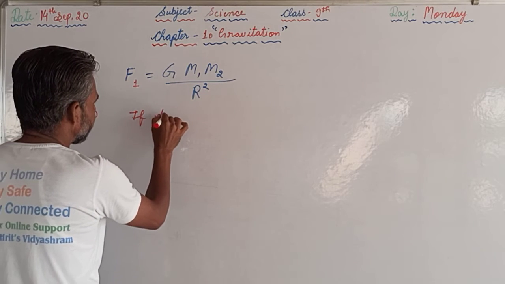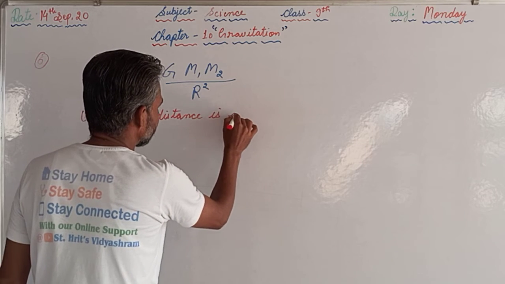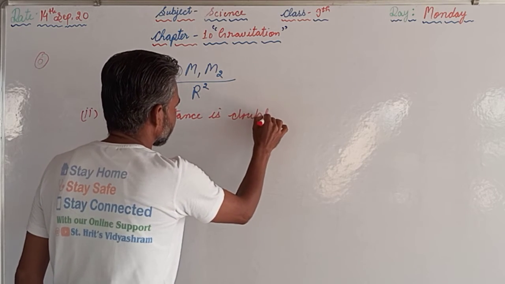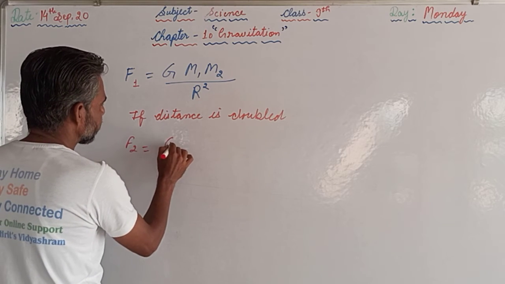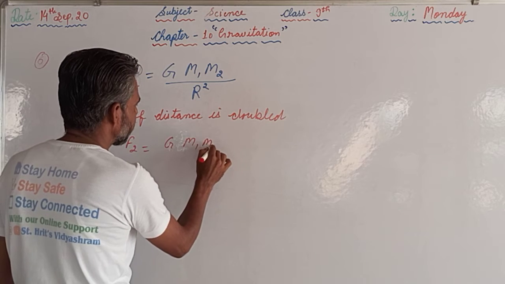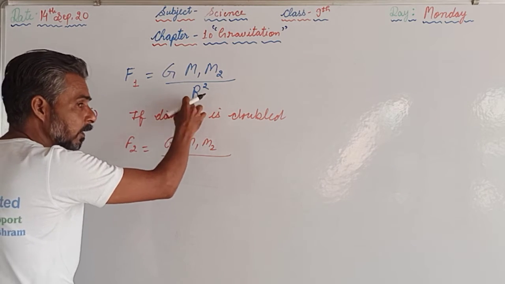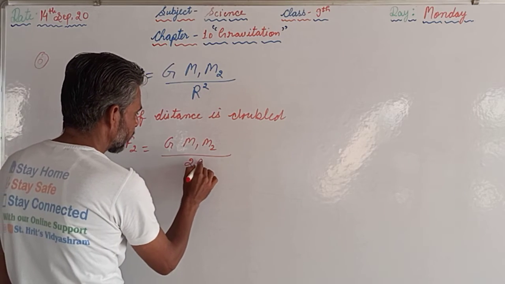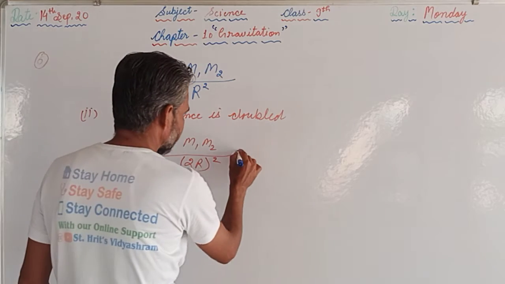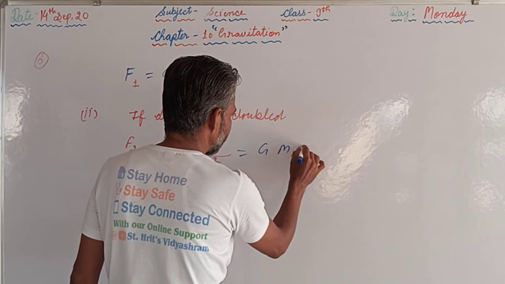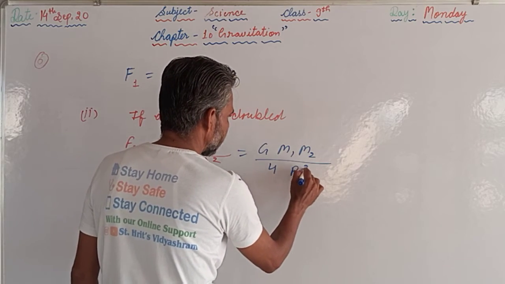If the distance is doubled, means F2 will be equal to G m1 m2, no change is there, but r is doubled, it will become 2r and 2r whole square, means G m1 m2 upon 4 r square.